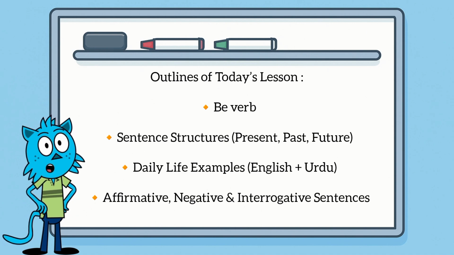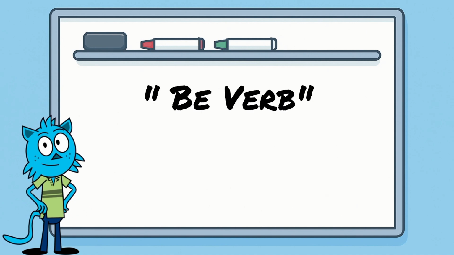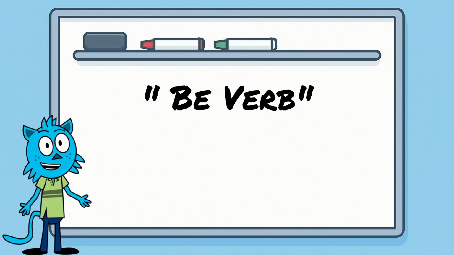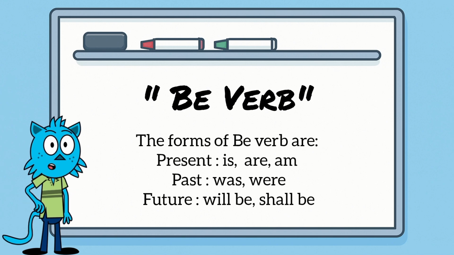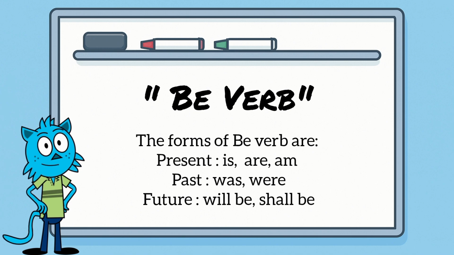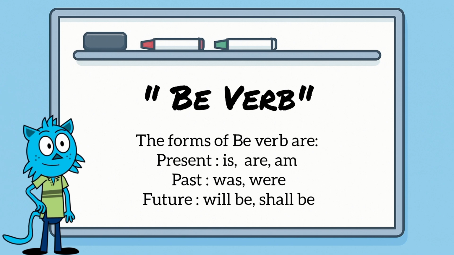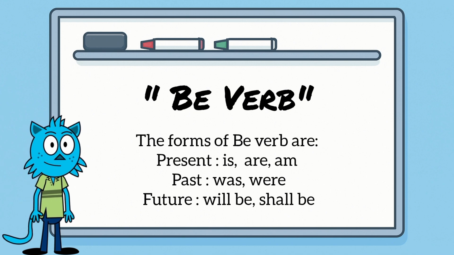Today, we are going to learn about the be verb. Be verbs are very common in English. They are used in almost every sentence of daily life. The forms of be verb are present: is, are, am. Past: was, were. Future: will be, shall be.